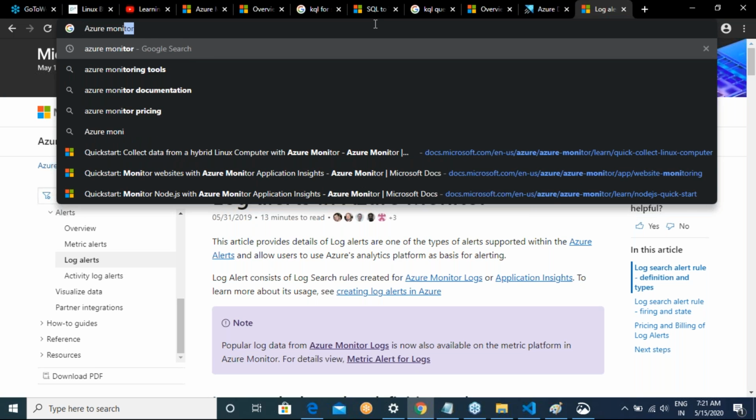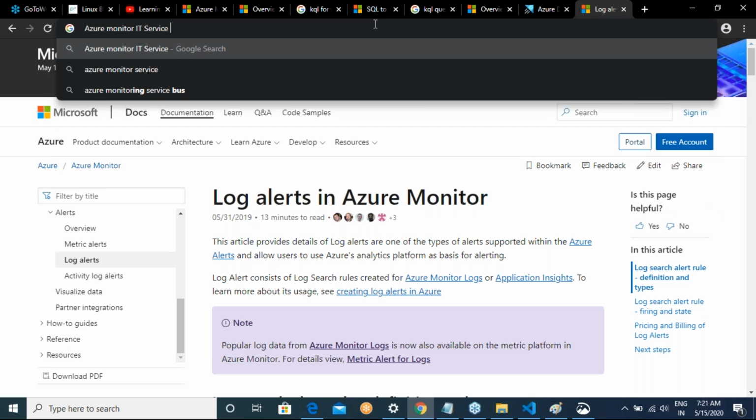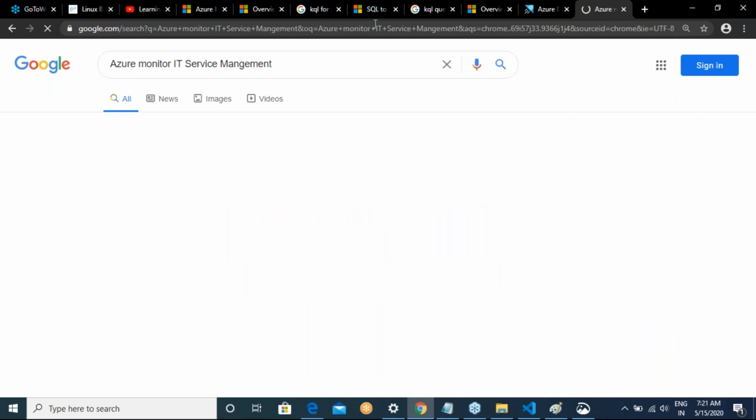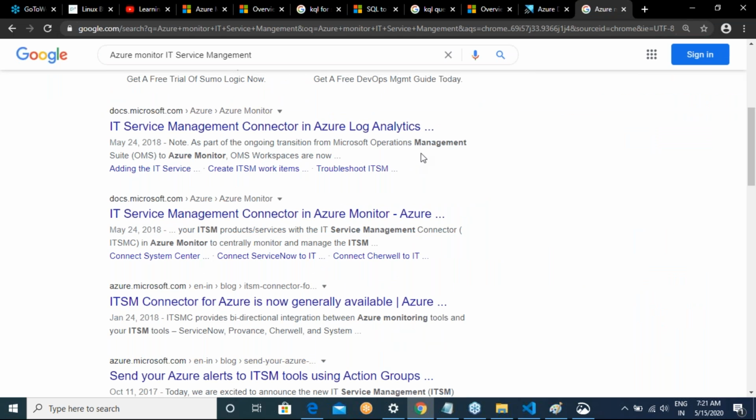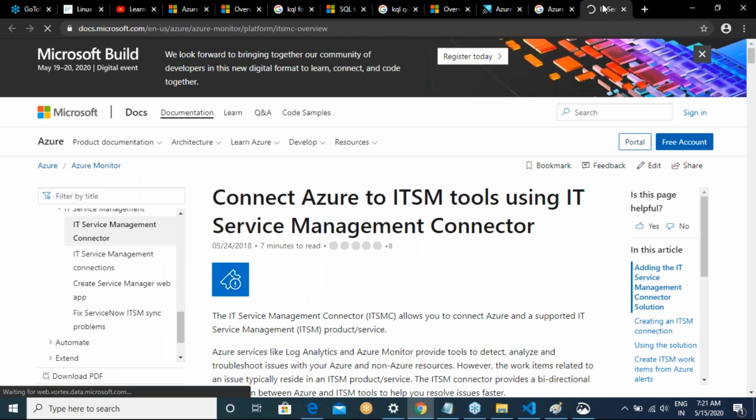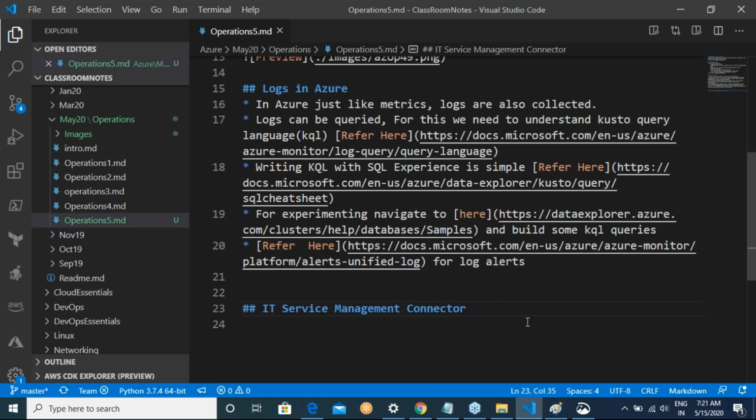Azure Monitor can connect to IT service management tools using a connector.